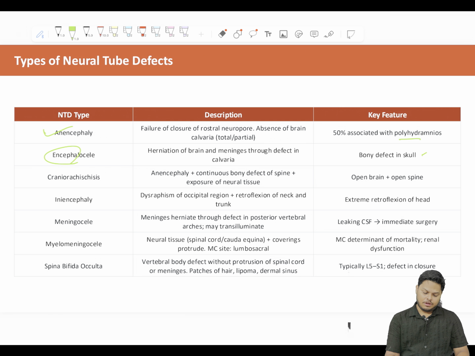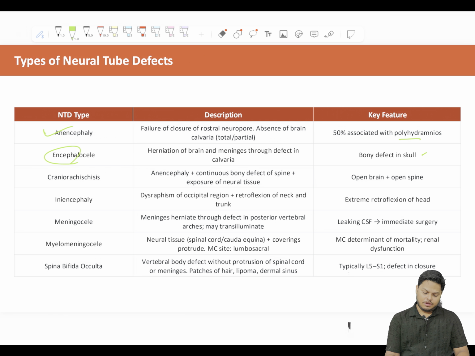So first of all, let's see these three pictures. See, this is anencephaly. No brain calvaria, only the brain matter. So there are high chances of infection. Usually the newborns with anencephaly do not survive. So antenatally, if we diagnose anencephaly, we can plan accordingly. We can plan and instruct the parents, and make them understand the prognosis. For that, first we have to be clear about the prognosis, right?